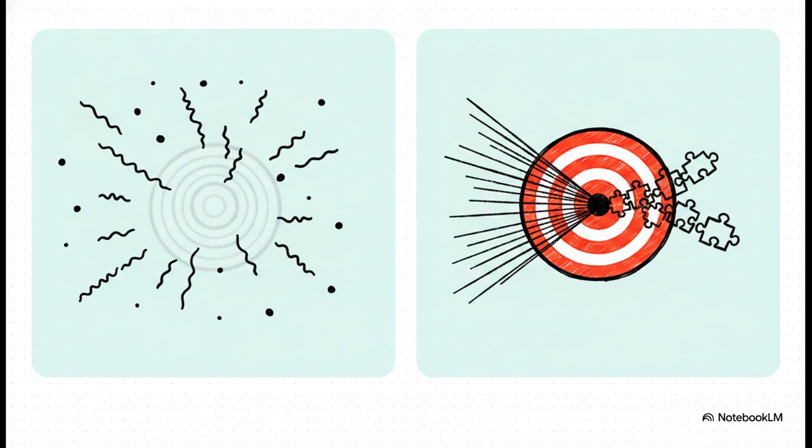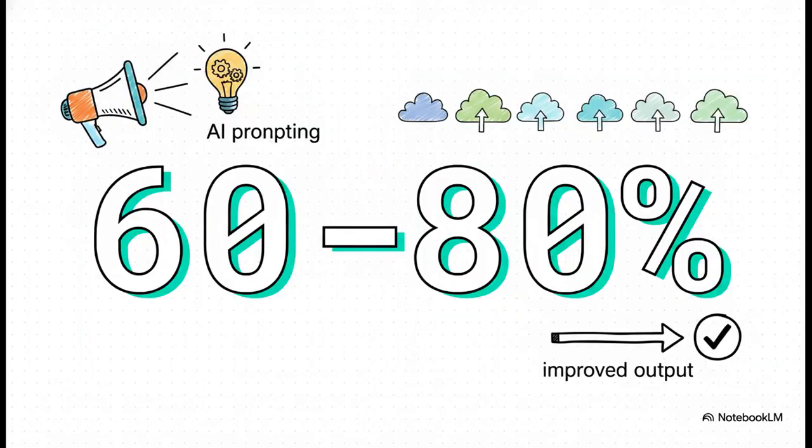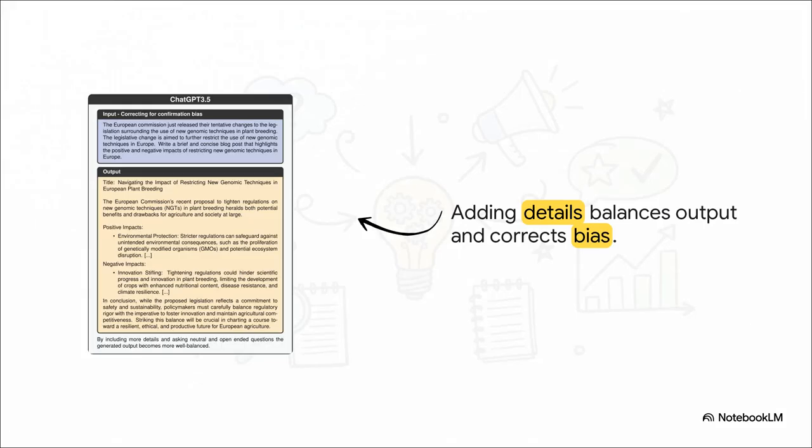You're literally just narrowing the probability distribution of what words it chooses next. And what's really wild about this is that research shows adding this level of specificity reduces interpretation variance by 60 to 80% across different runs. 60 to 80%. That means your results become massively more consistent and predictable just by being totally explicit about what you want. Plus, specificity doesn't just help with formatting, it actually balances the output entirely.